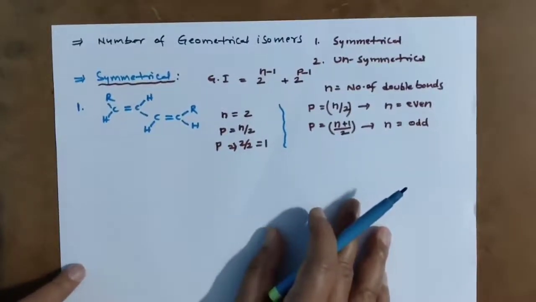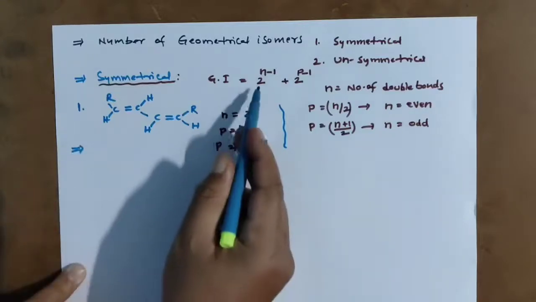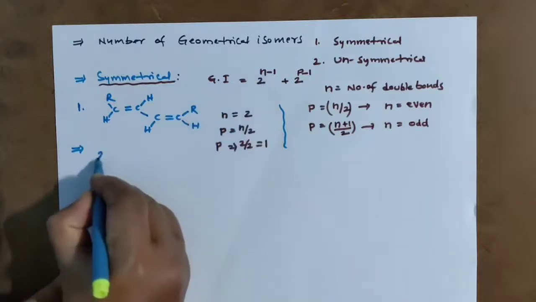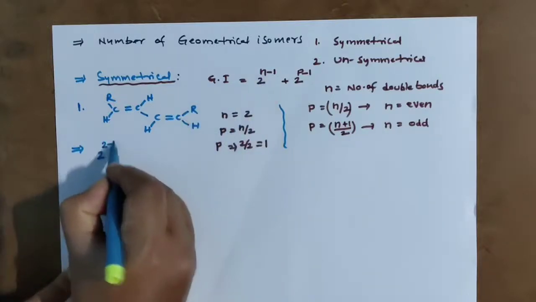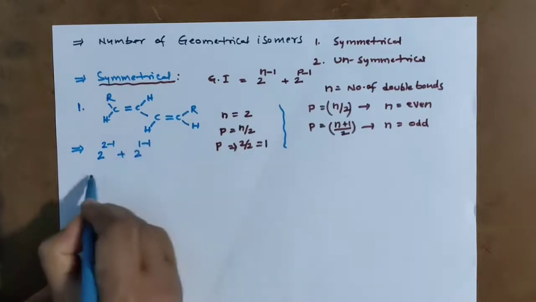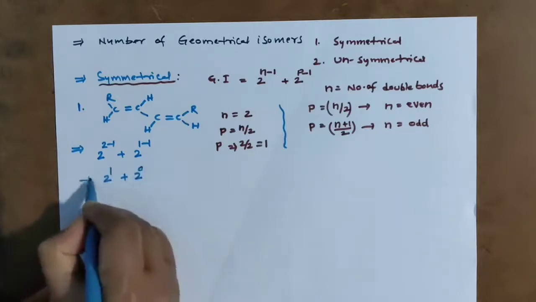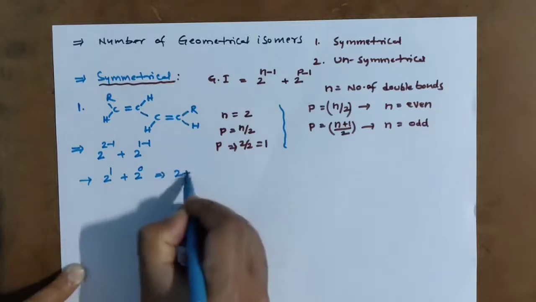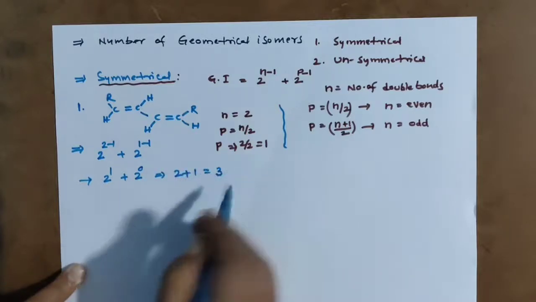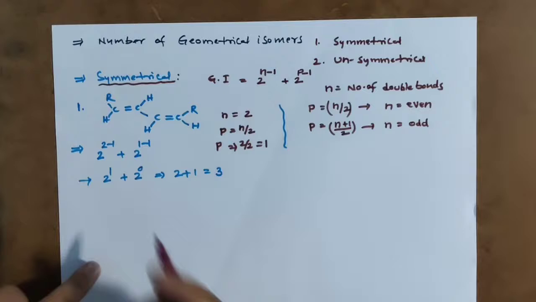Simply substitute. Number of geometrical isomers is 2 power n minus 1 plus 2 power p minus 1. That is equal to 2 power 1 plus 2 power 0, nothing but 2 plus 1, nothing but 3. So this compound exhibits 3 geometrical isomers. That is the system to calculate for symmetrical compounds.